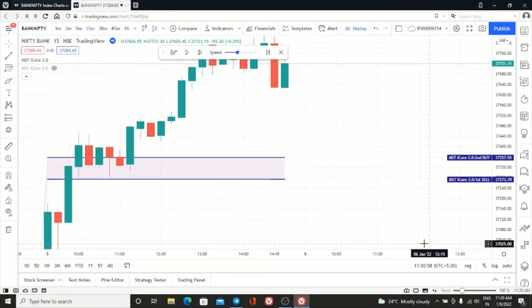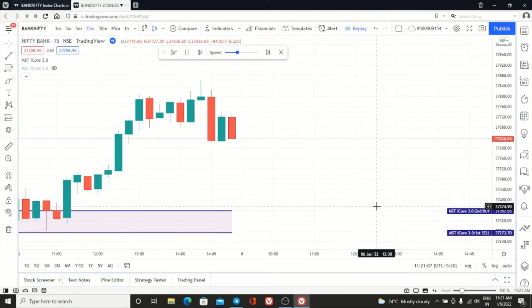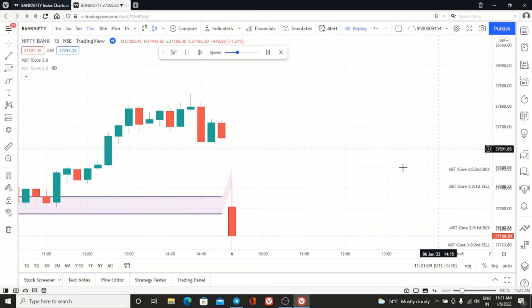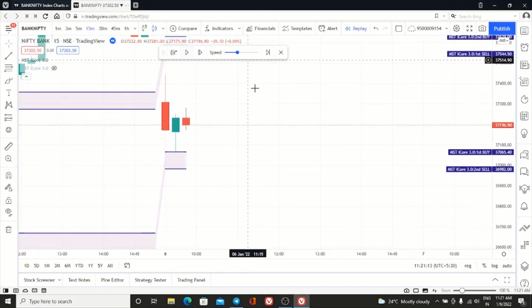Now the time is 11:20, and the market is still running. Now I am playing the bar replay button. Let us see what happened today. This one is yesterday's. The market has opened gap down, and immediately, in the second candle itself, in a 15 minute candle, we got our buy entry.